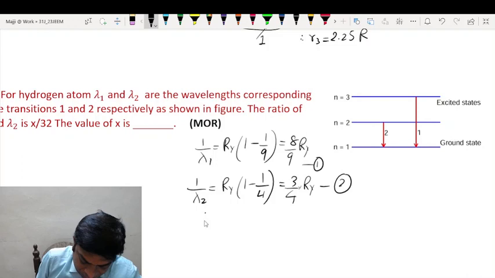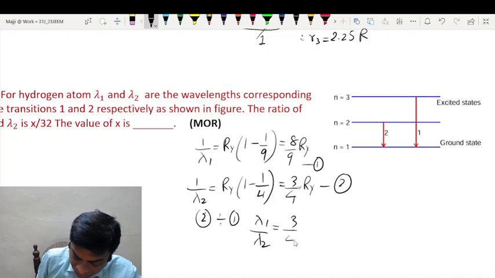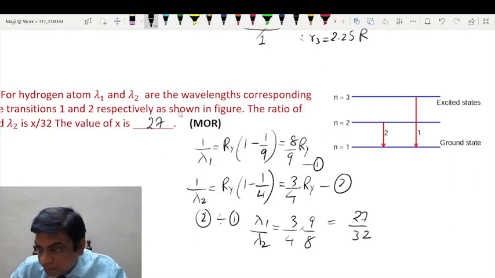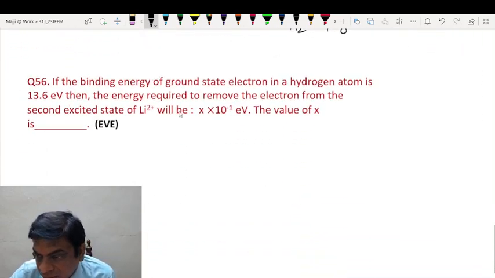So dividing 2 by 1, we have lambda 1 by lambda 2 is equal to 3 by 4 into 9 by 8, which is 27 by 32. So this must be 27. Then moving on to the next question.